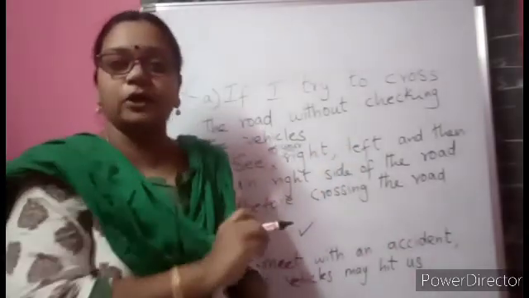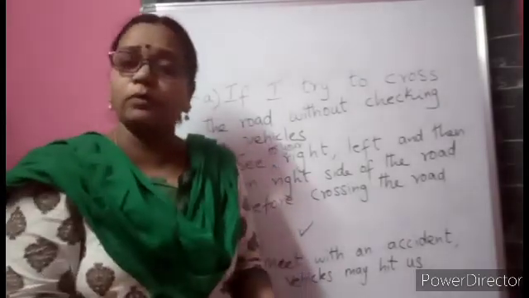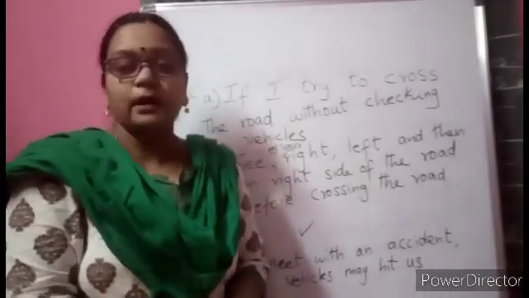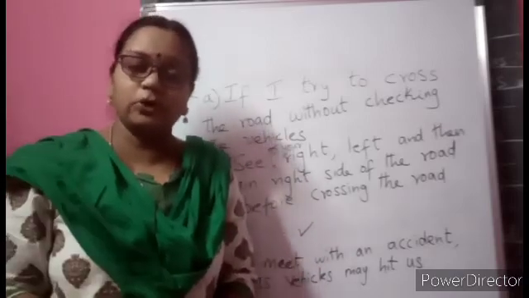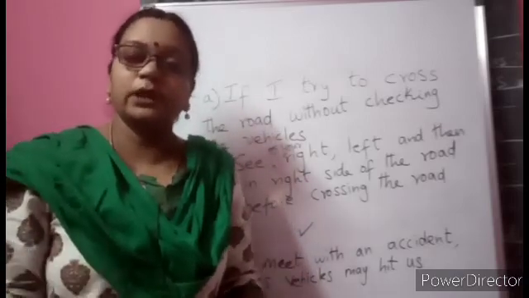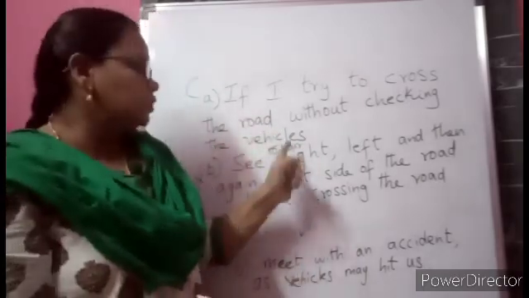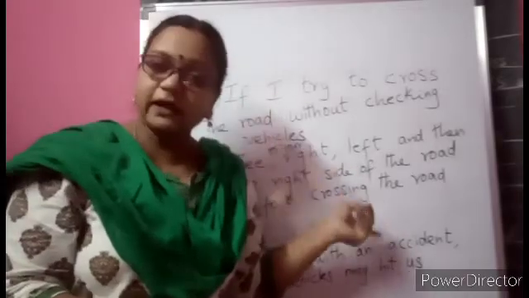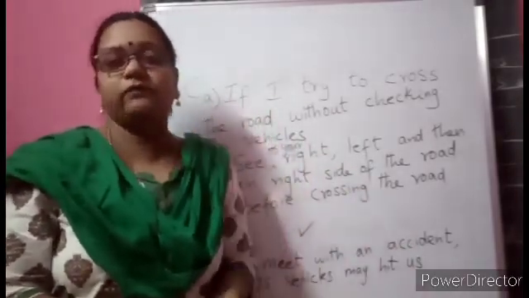This we always have to remember, a very, very important thing before crossing the road, because we cannot always find a zebra crossing. Only on highways or very busy roads there will be a zebra crossing where we can cross. So whenever we are on any other road and want to cross, it is always seeing to your right, left and then again right before crossing. That is very good, and we have to follow that wherever we go.